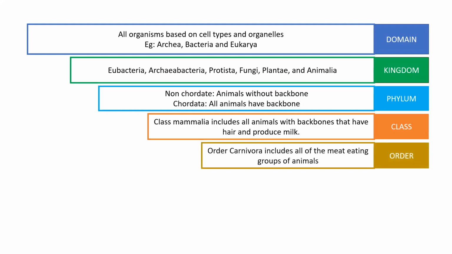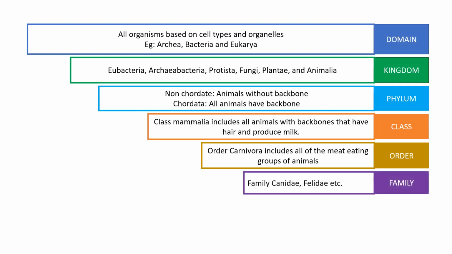Order. For example, some classification is based on the eating habits of an organism. All Carnivora have meat-eating characteristics, so they come under the Carnivora group. So that is an order. In the order, we also have Herbivora, who are plant-eating animals. Similarly, Omnivora are those who eat both plants as well as animals.